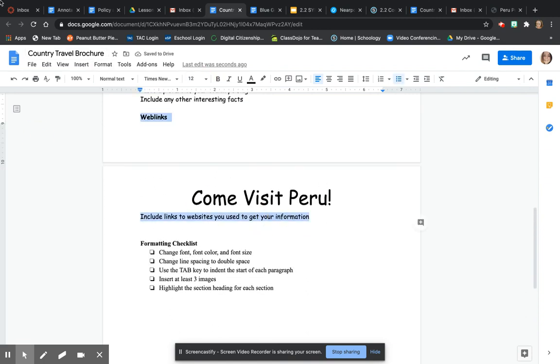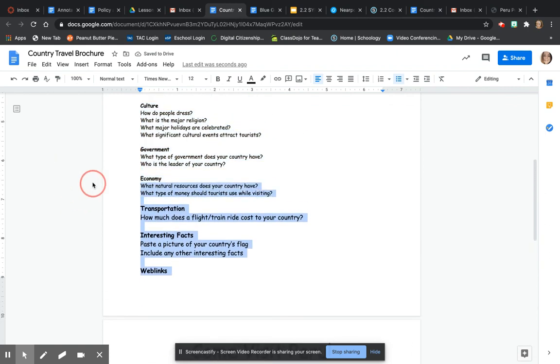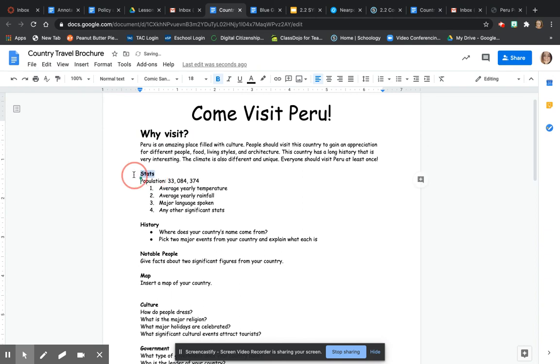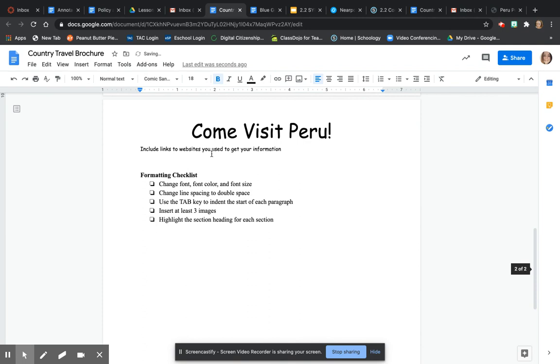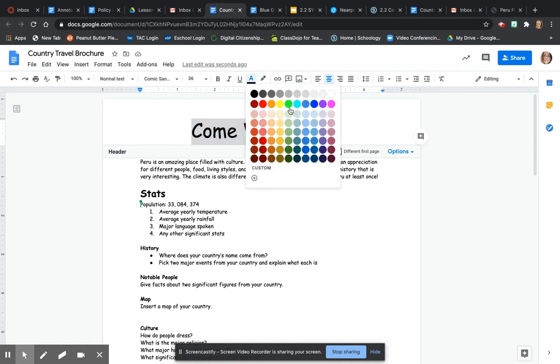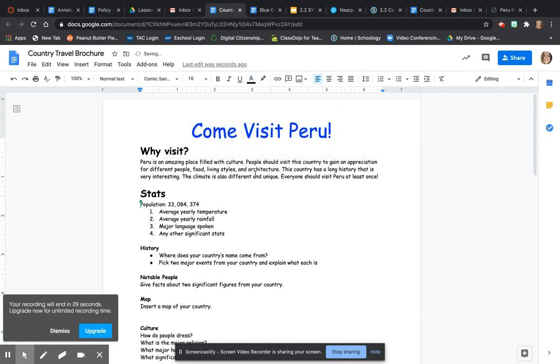And again, you can get as crazy as you want with this. You can add as much as you want. You can make the headers different if you want. So like maybe right here, you might want to make the titles slightly larger, right? However you want to do this. But you're showing me that you can change the font size and the font color. So again, you want to pick a color that is readable. So I'm going to change this to, I'll make it blue, right? And you would change everything here. In part 2 of this video, I'm going to show you the other formatting commands that you need to do to complete this project successfully.